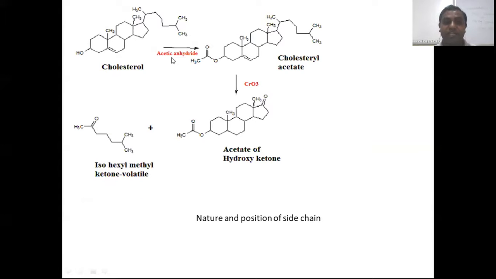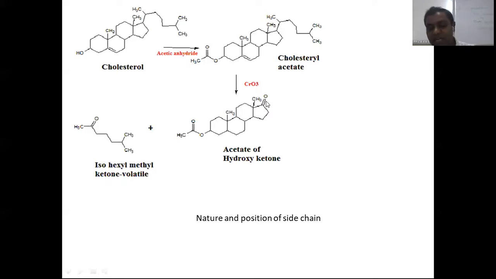If we go for acetylation, in presence of acetic anhydride, it will give a monoacetate derivative, cholesterol acetate. Now this acetyl derivative on interaction with chromic acid gives an acetate of hydroxy ketone, and there is an isohexyl methyl ketone. So we see that the fifth member ring and the side chain become very clear, and we get the isohexyl methyl ketone structure, and here we have a separate ketone. So from this reaction we can say that the side chain is attached at the 17th carbon of the five-membered ring.